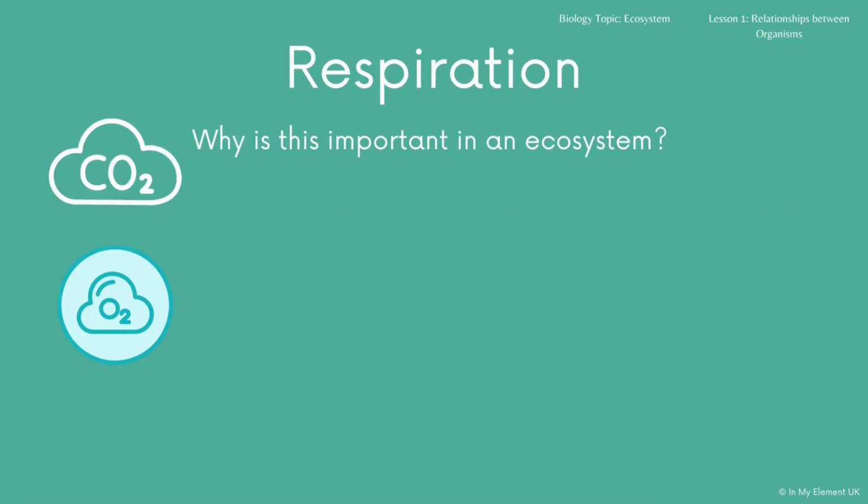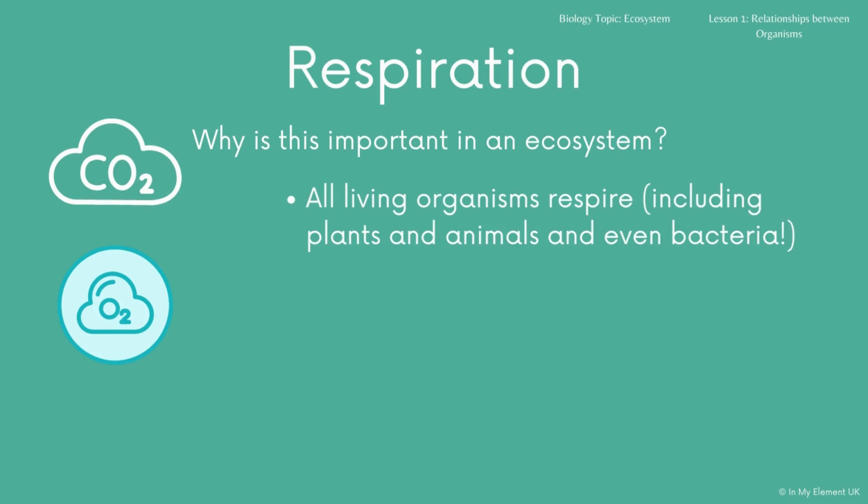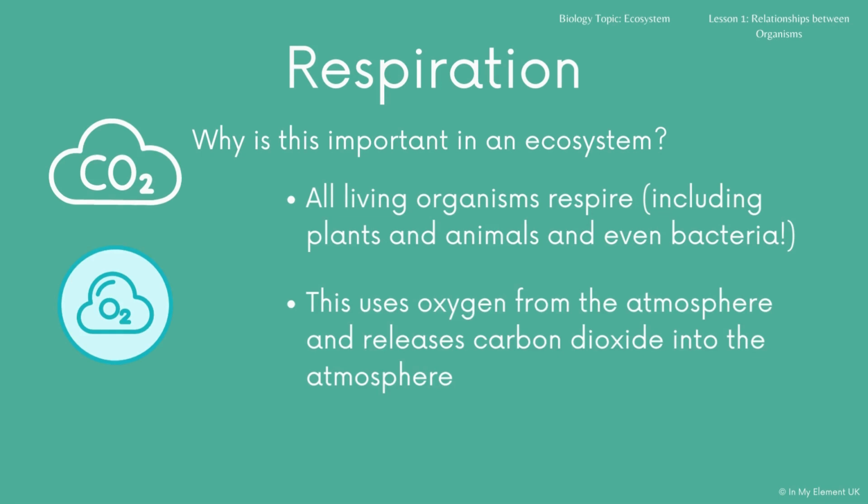Now, as well as photosynthesis being important, respiration is important. So the plant uses carbon dioxide and it photosynthesizes. But the plants also respire. All living organisms respire, even bacteria. So plants, animals, bacteria. Okay. Now, they use oxygen from the atmosphere in a reaction, and as part of that reaction, they release carbon dioxide back into the atmosphere. That carbon dioxide from respiration is what's used in photosynthesis. That's important to remember, and you will learn more about photosynthesis in the plants topic.